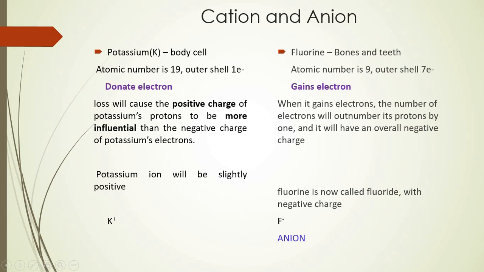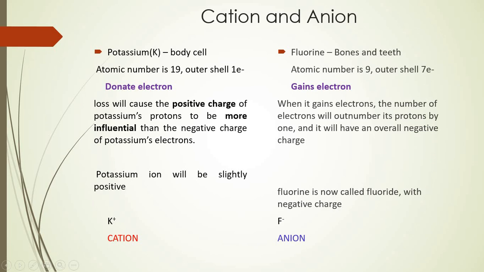So we can say that this potassium will now become positively charged because the net charge of the atom will be positive, and hence this positively charged ion will be denoted as K plus, and it is called a cation.